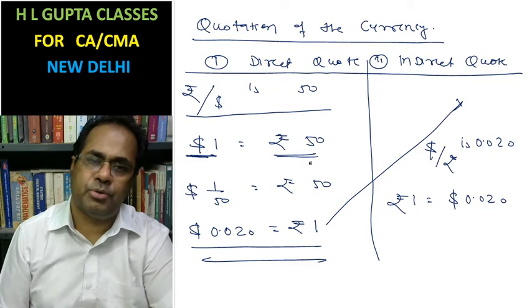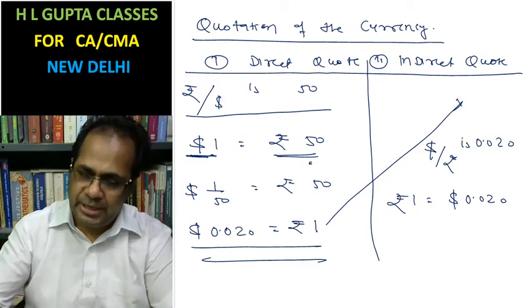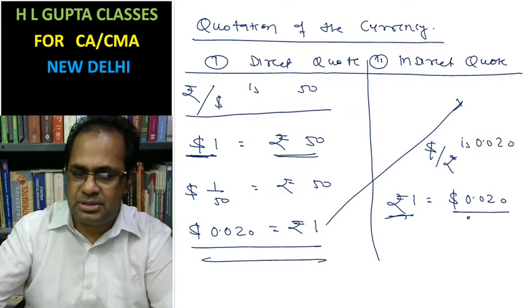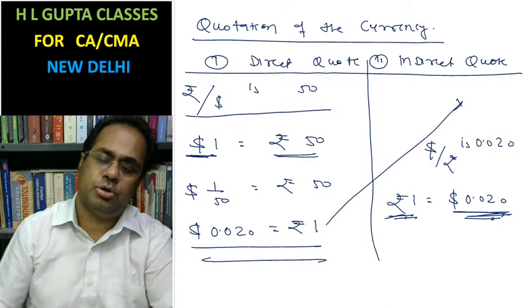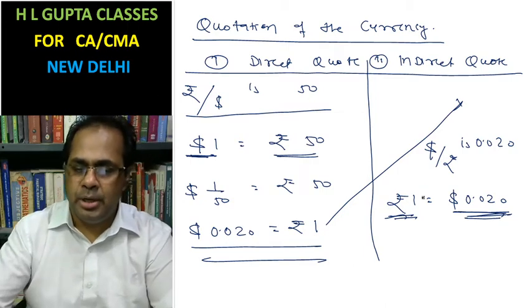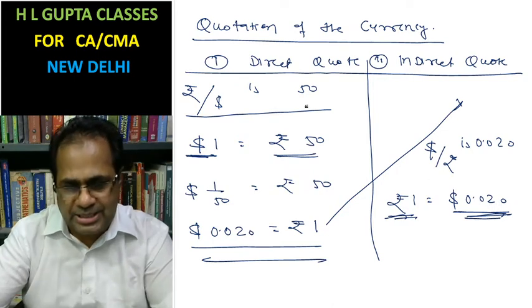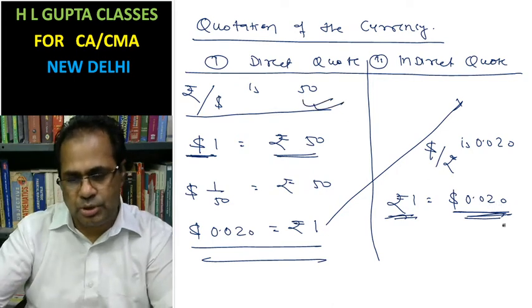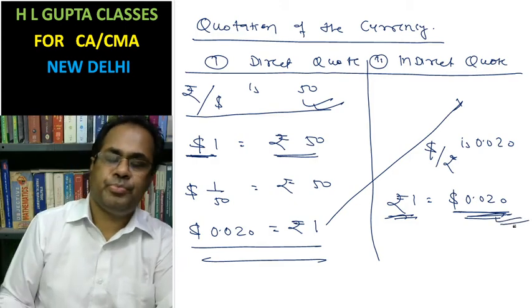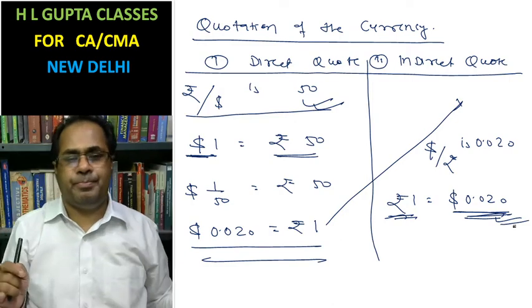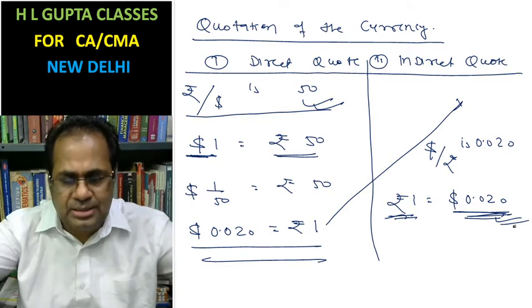In this one, rupee 1 equal to $0.020, it means in 1 rupee you are going to receive $0.020. So the first quotation is said to be a direct quote, and this one is said to be an indirect quote. In value both are the same, but the way of writing is different.